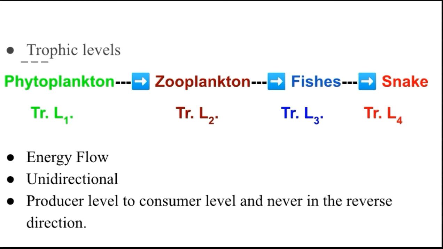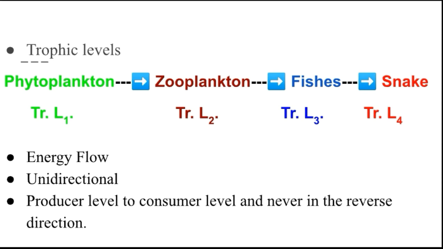The producer synthesizes and stores energy in their body by photosynthesis. When the consumer eats the producer, the energy is transferred to the body of the consumer. The flow of energy in an ecosystem is unidirectional. That is, it flows from the producer level to the consumer level.